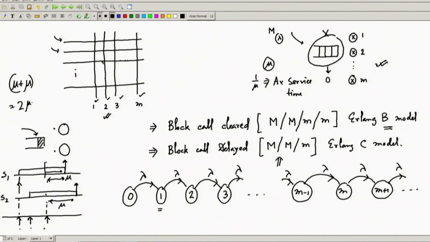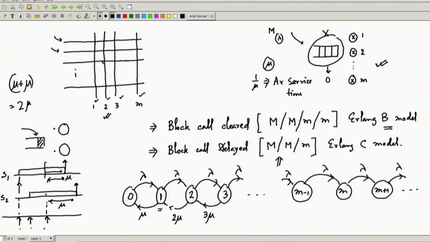Now, let us see when one server is busy. 1 means one server is occupied, so what will be the corresponding rate? It will be mu. Over here, when he is in state 2, how many servers are busy? 2 servers are busy, because being in state 2 means 2 servers should be busy. So, what should be the departure rate, or the rate of going out from the system? That should be associated with 2 mu, because 2 servers are occupied. Over here it should be 3 mu and so on.